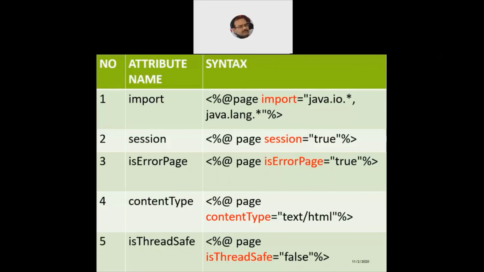Let's take another example. If I would like to set a particular session for the current JSP page, the attribute name is session, which I would like to use. So I say percentage at the rate page. Page is again the directive name, and the page directive is always written at the top of the JSP program, because all these attributes are applicable to the entire JSP page. Just like in C and C++ we write the import statement right at the top, the beginning of the program, on similar lines we always use the page directive at the top part of the program.